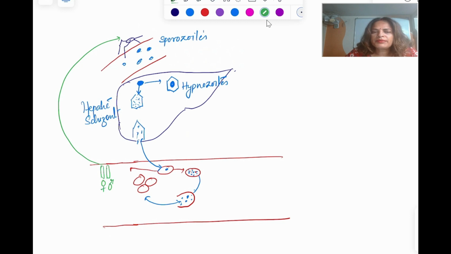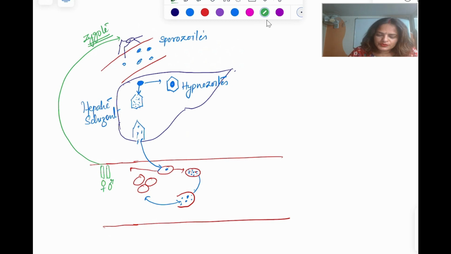And further development of this gamete into the zygote will happen in the mosquito. So sexual cycle is there in the mosquito, whereas asexual cycle would be there in the human. So human is not a definitive host, whereas mosquito is a definitive host.